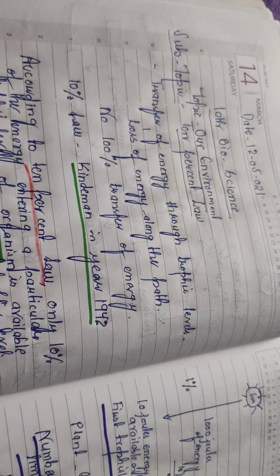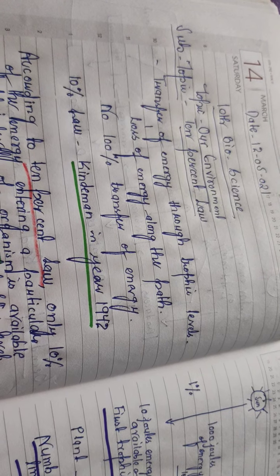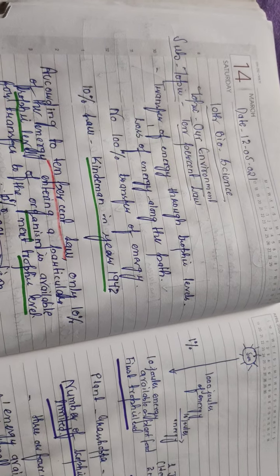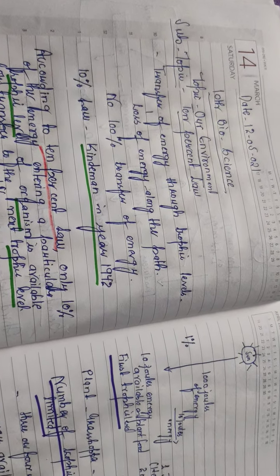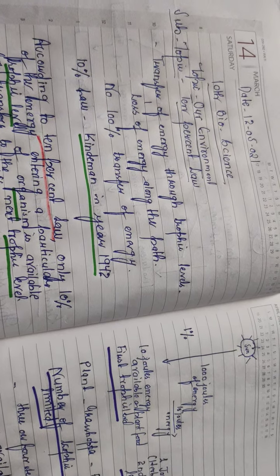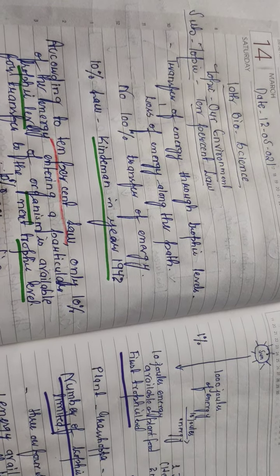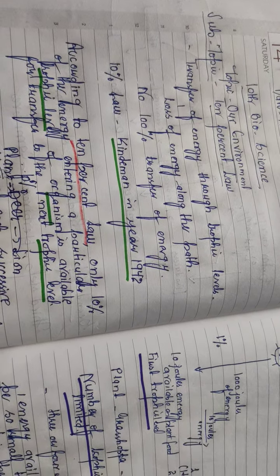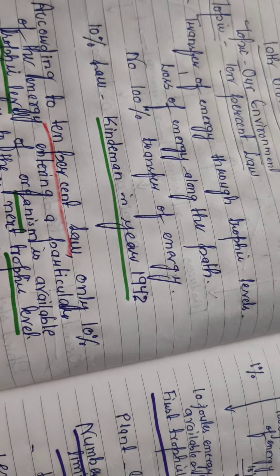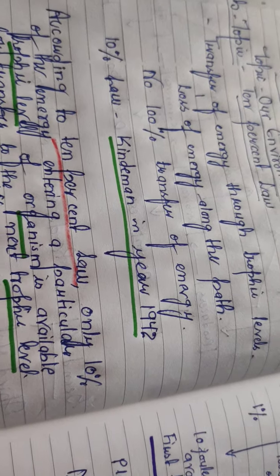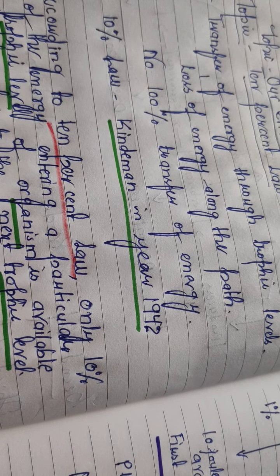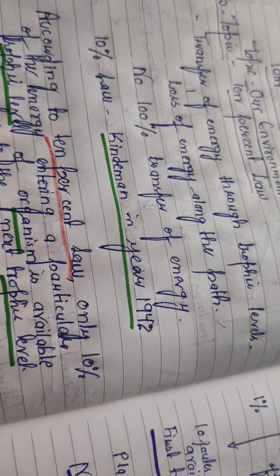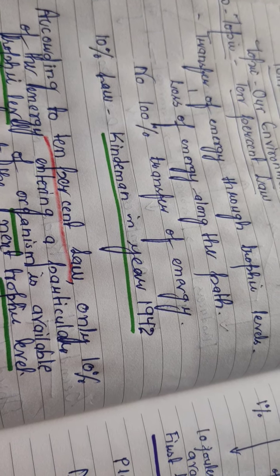What is the 10% law? As we saw yesterday in the transfer of energy through the food chain, when energy gets transferred from one trophic level to another, at each trophic level there is loss of energy which is released into the environment as heat energy. At every trophic level in the food chain there is a loss of energy. And where does that energy go? That goes into the environment and remains unutilized.